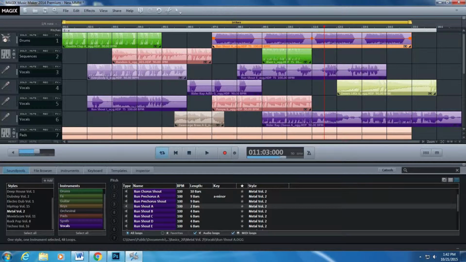On Magix Music Studio, I use Magix to create music for my videos and other projects. I can use pre-made loops or create my own sounds.